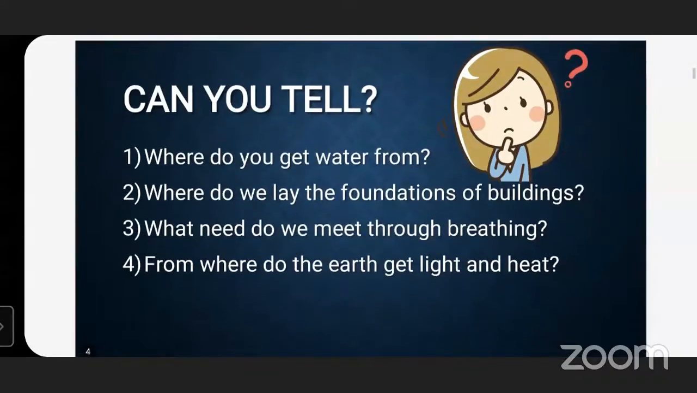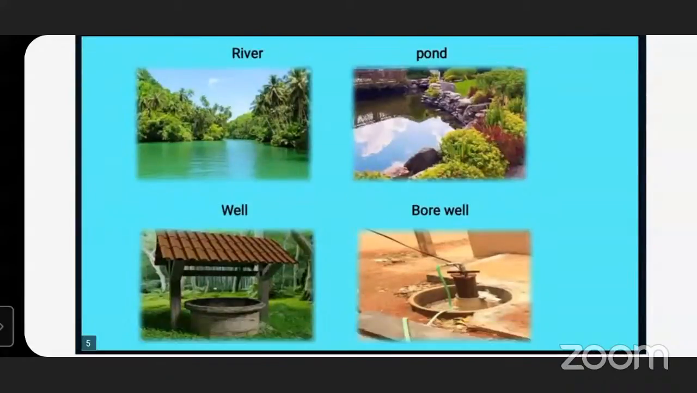As you all know, we get water from rivers, wells, borewells, and water supply. We also get water from the rain, but we don't receive rain throughout the year. So we use the water of rivers, ponds, wells, borewells, and the water stored in dams. This way we can use water throughout the year.